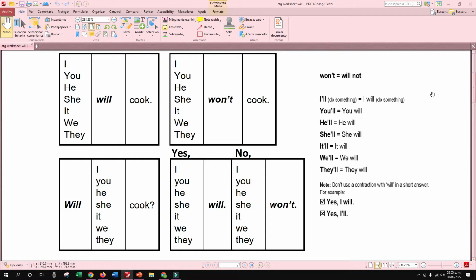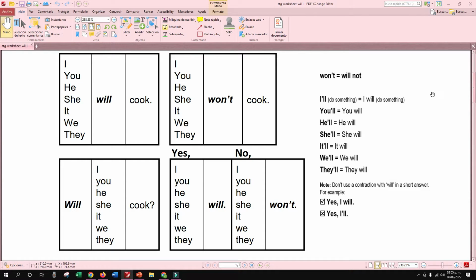Also, the yes/no question. Will she cook? And the answer, yes, she will. Or if it is negative, no, she won't. Or will they cook?